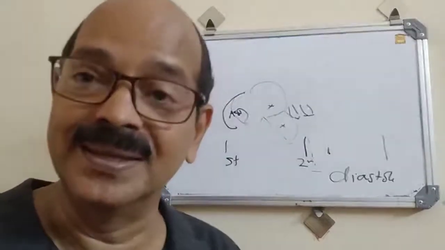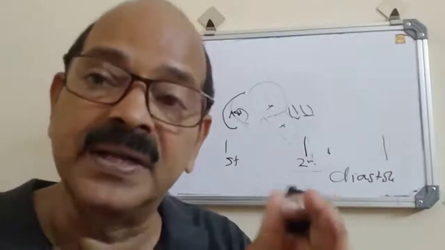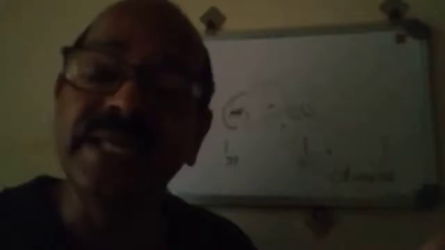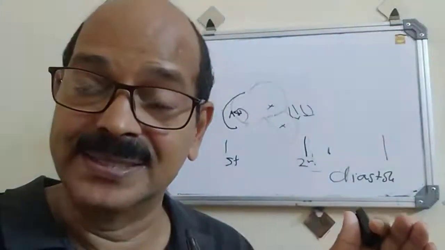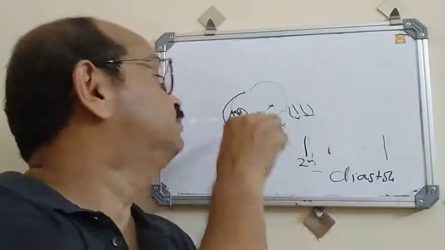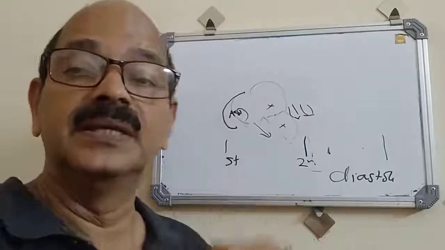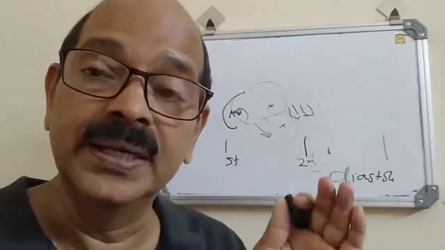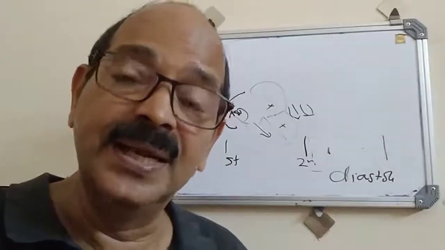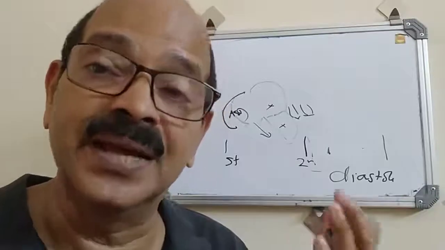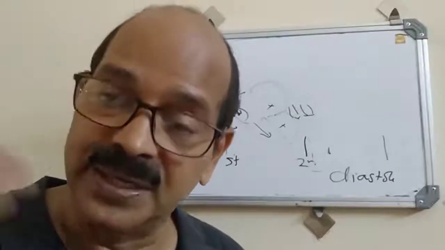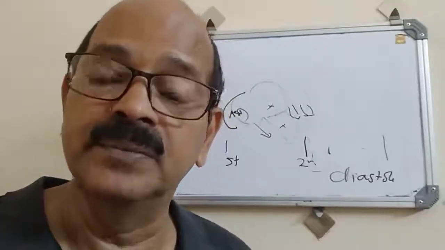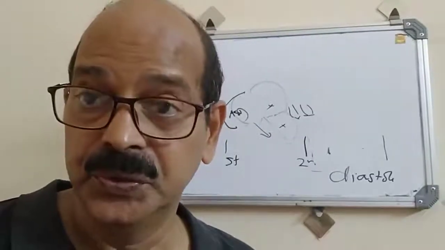PAPVC and TAPVC, partial and total anomalous pulmonary venous return, where the pulmonary veins go and enter the right atrium. More blood is there in the right atrium. Then this blood has to traverse the tricuspid valve. So in tricuspid regurgitation, in a case of ASD, in PAPVC, in TAPVC, in all situations you get a large volume in the right atrium, so it will lead to an MDM.